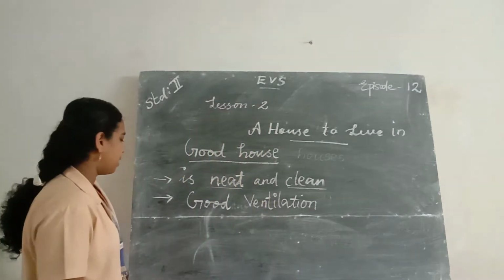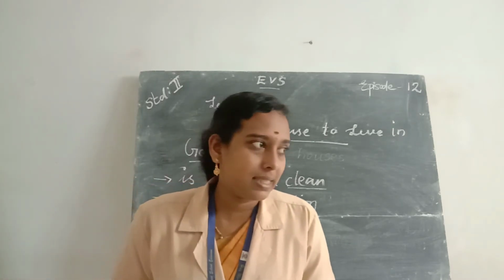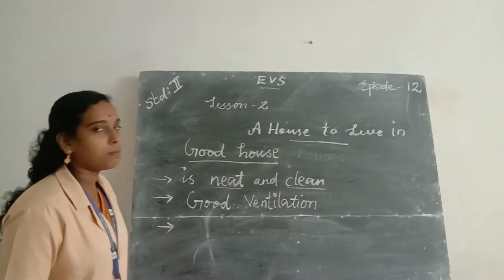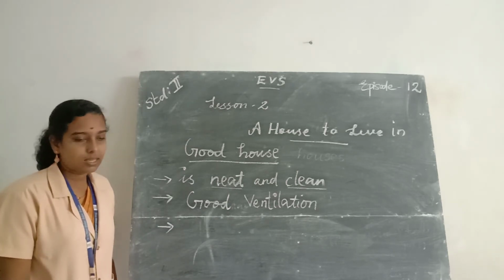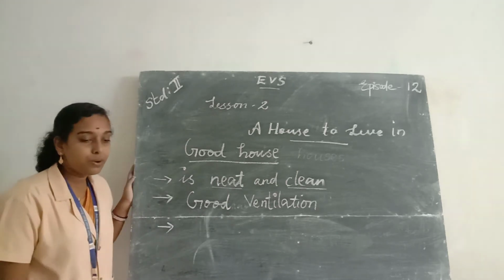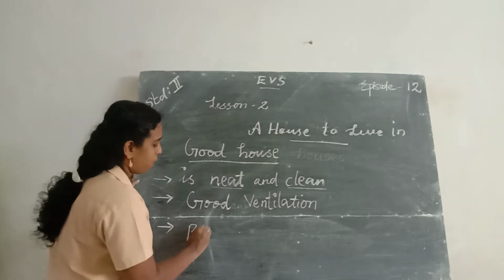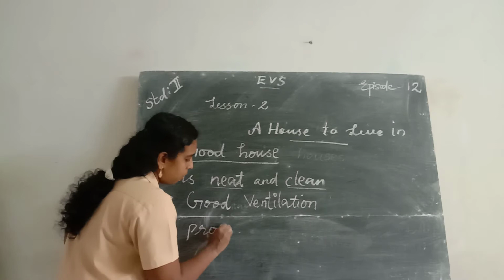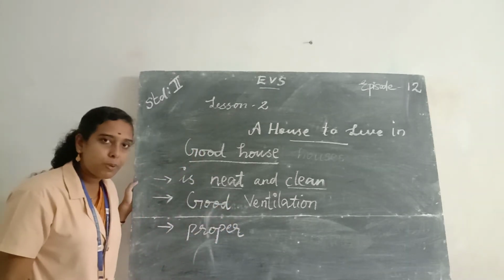Then next feature is proper drainage system. A drainage system is to remove the wastes from our household. So it has a proper drainage system. Proper. P-R-O-P-E-R. Proper. So what is the spelling of proper?